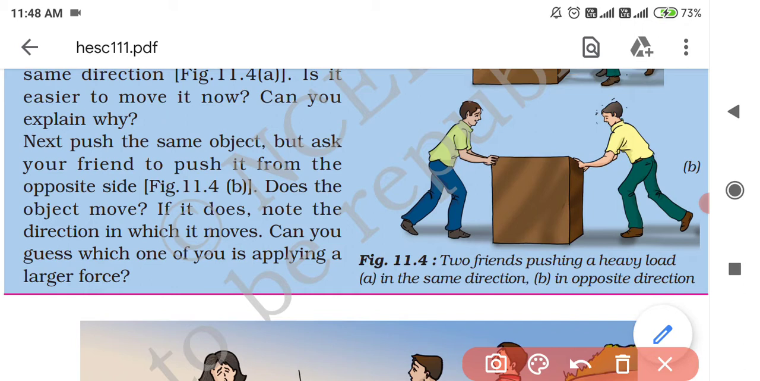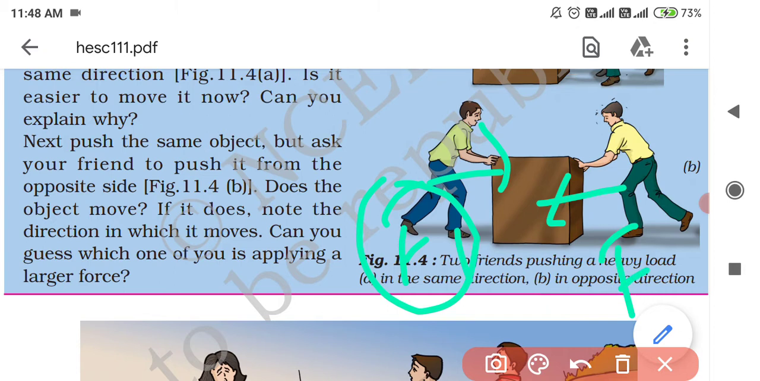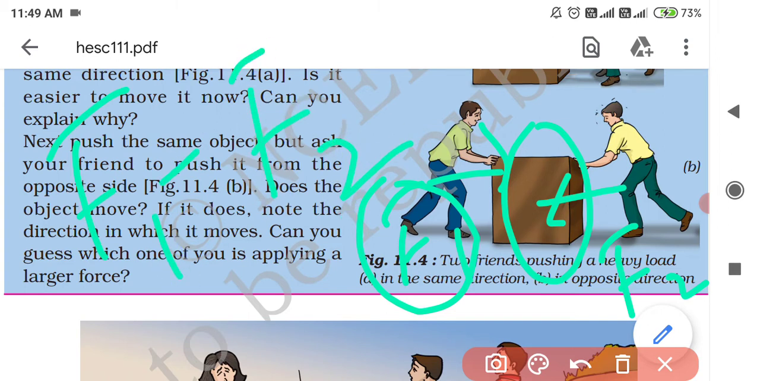Clear? So we can say that if two forces applied to an object act in opposite directions, suppose this person is pushing with force F1 and this person is pushing with force F2, then the net force acting on this heavy object is equal to the difference between the two forces. That means when these two forces act in opposite directions, their effective magnitude decreases.